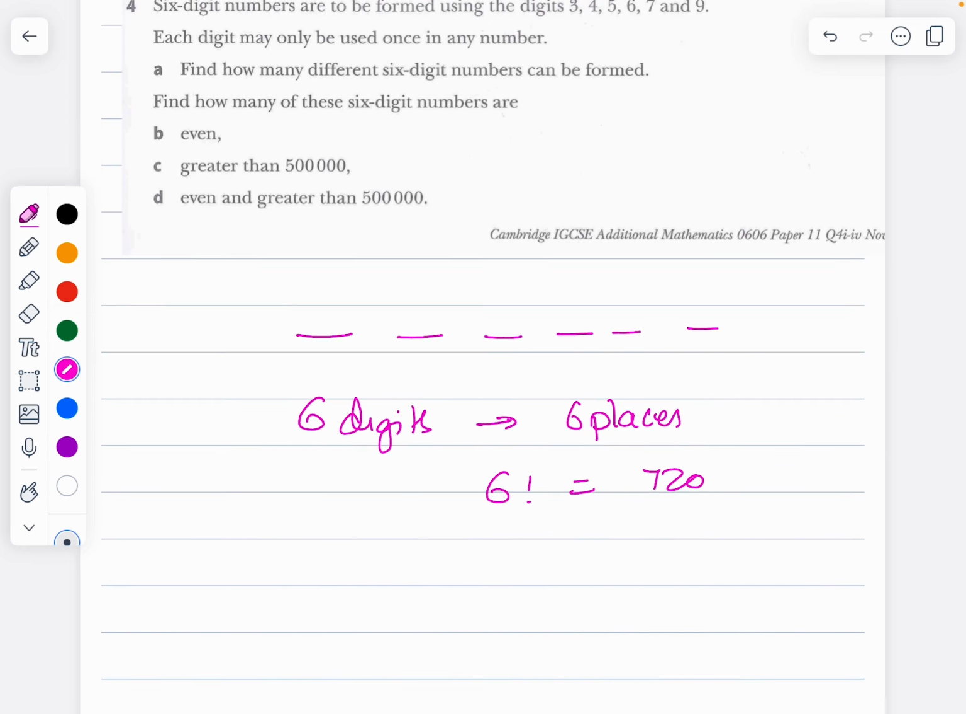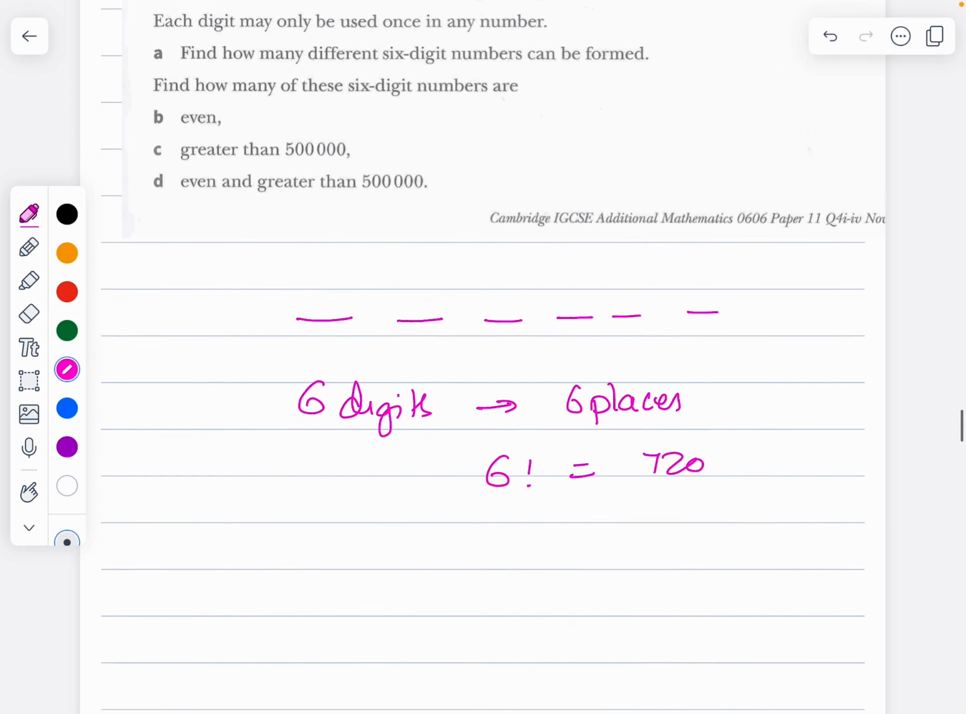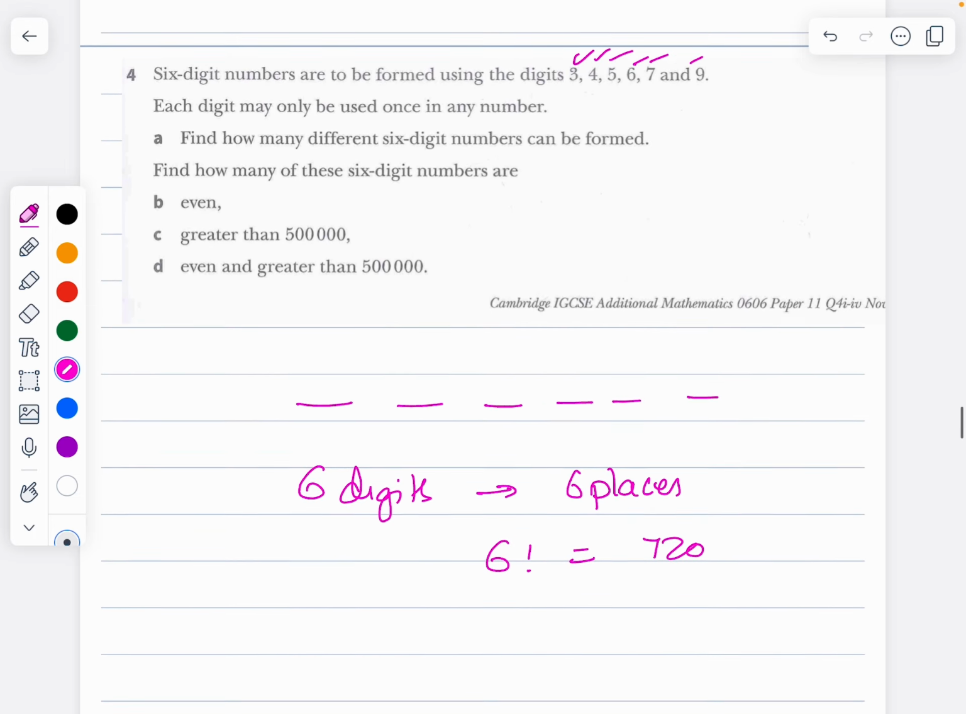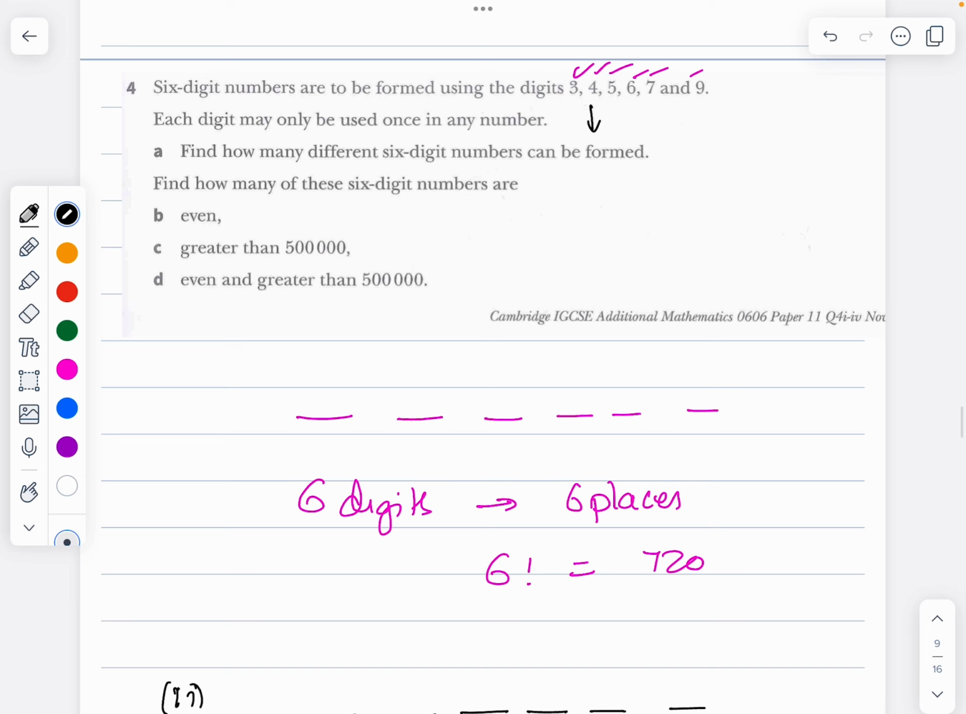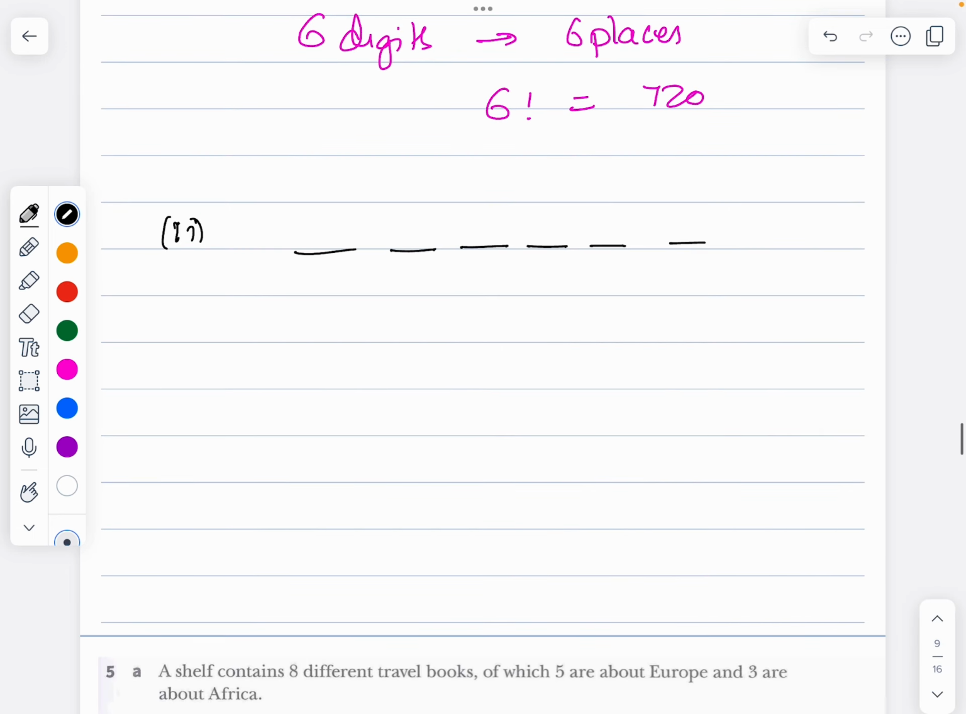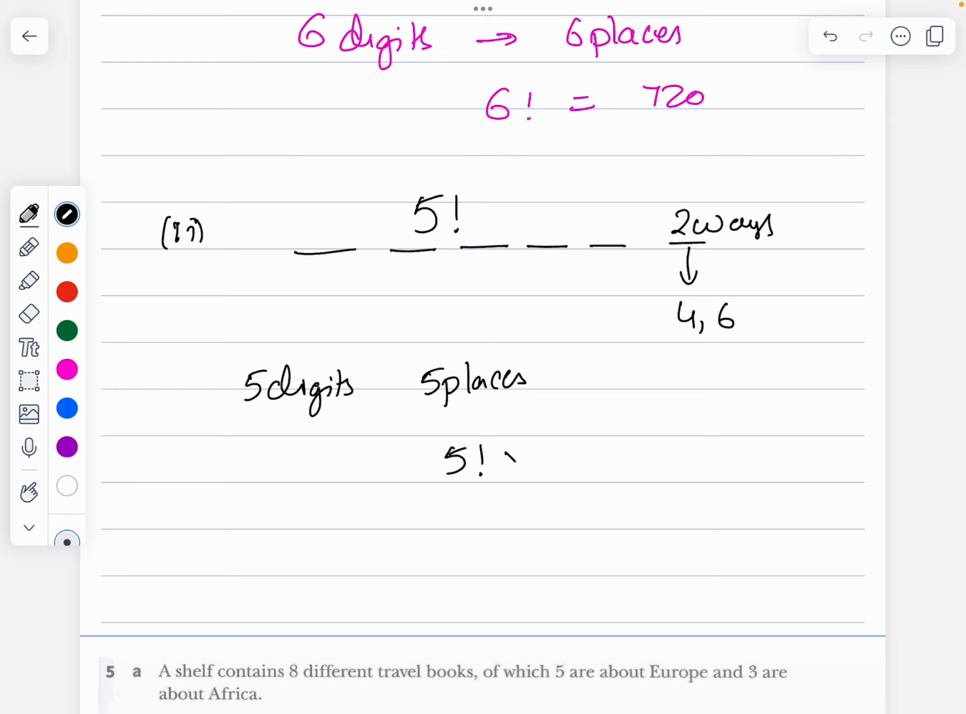Find the number of 6-digit numbers that are even. So I want a 6-digit number which is even. The even digits are 4 and 6. The last digit can be either 4 or 6, so that is 2 ways. The remaining 5 digits are left over, and 5 places are left over. So it can be done in 5 factorial ways. So the answer is 5 factorial times 2, which is going to be 240.